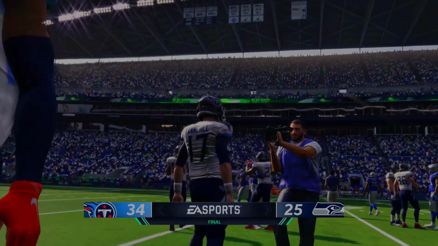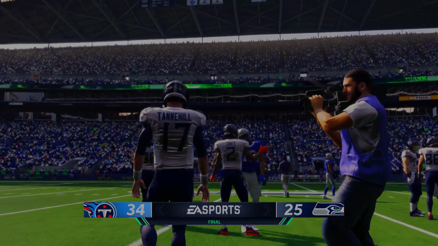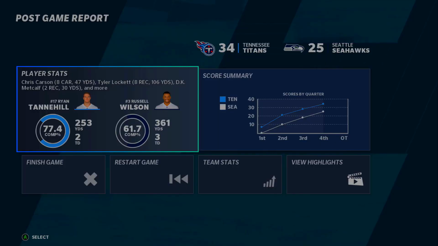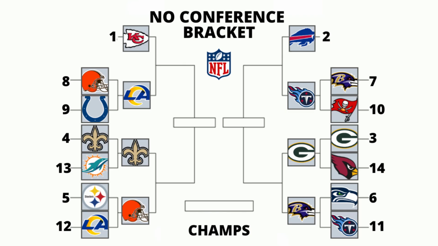Our next game between the Titans and the Seahawks, the Titans somehow pull out a win here, 34-25 on the road versus the Seahawks. Not too sure how they did it, but 253 yards and 2 touchdowns for Ryan Tannehill, 360 yards and 3 touchdowns for Russell Wilson. That's the end of the first round. Alright, that's the end of the wildcard round, or as I should say, the first round.